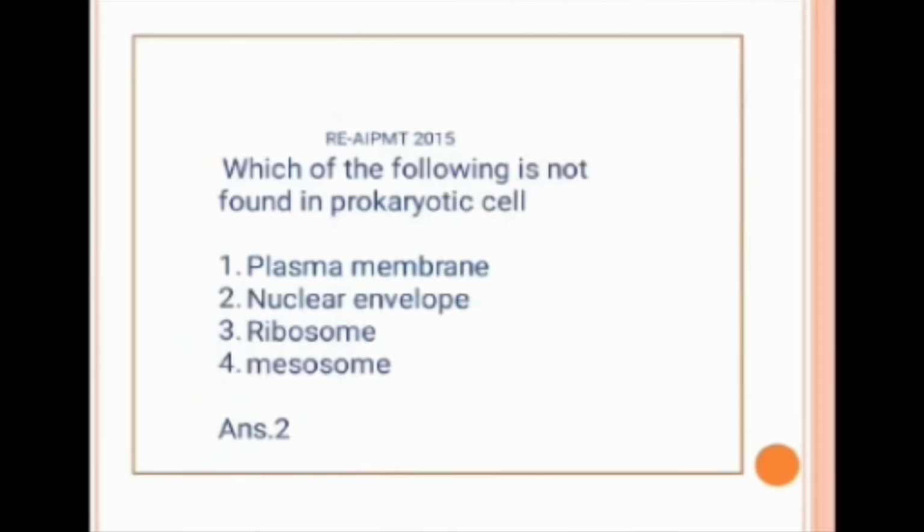Next, we have a question which was asked in the re-AIPMT in the year 2015. Which of the following is not found in prokaryotic cells? Option 1, plasma membrane. Option 2, nuclear envelope. Option 3, ribosome. And option 4, mesosome. Yes, it is the nuclear envelope.